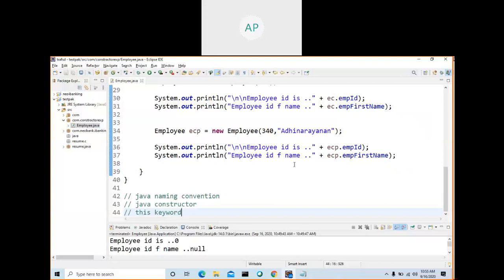Now you got some idea about what is a constructor and initializing the value with the this keyword.